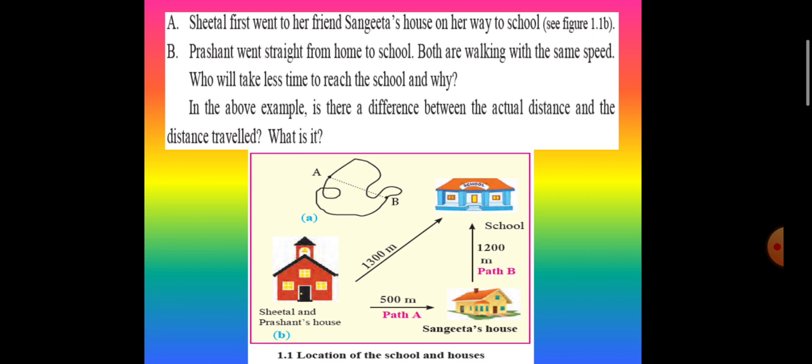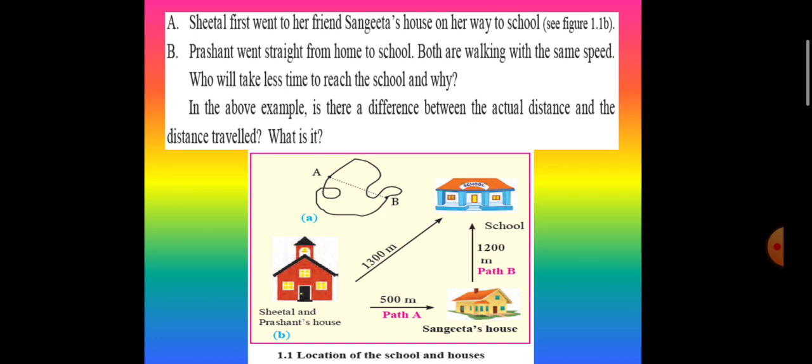Second question. In the above example, is there a difference between actual distance and the distance traveled? What is it? Immediate answer is yes. Of course, there is a difference between the actual distance and the distance traveled. The actual distance between school and the house along the straight line is 1300 meters, as we can see here.